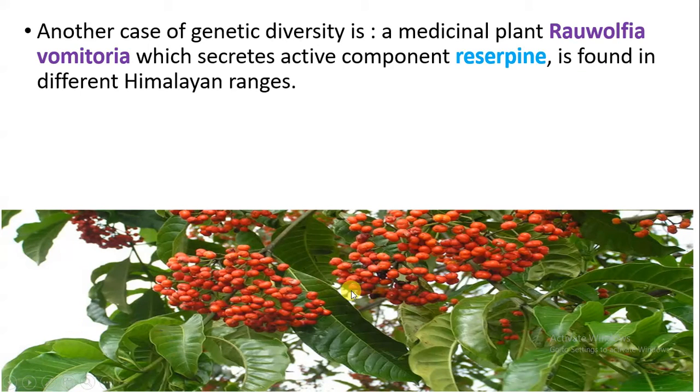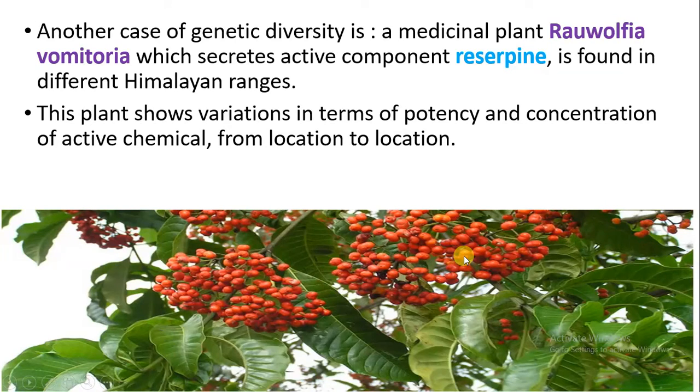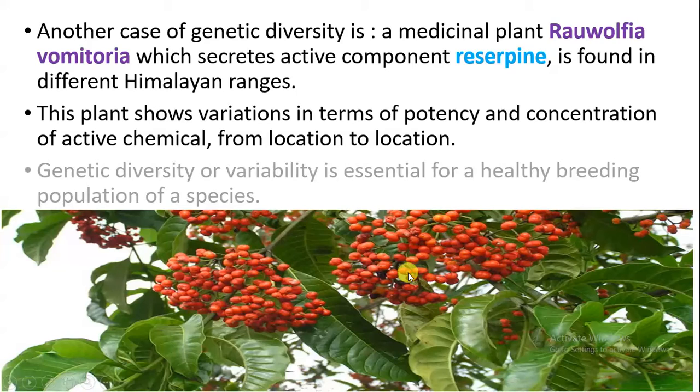Here we are going to take one more example. This plant, the plant's name is Rauwolfia vomitoria. This plant secretes an active component that is reserpine, and it is found in different regions of the Himalaya. But if we grow this same plant in some other place, then the potency of the chemical component reserpine being secreted will change, and the concentration of the chemical component will also change. So from location to location, when we grow this plant in a different region, the secretion of this active component reserpine is going to change. And here this genetic diversity, variability, is essential for a healthy breeding population of a species.